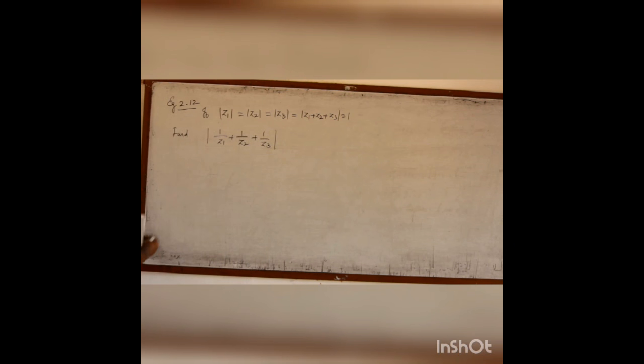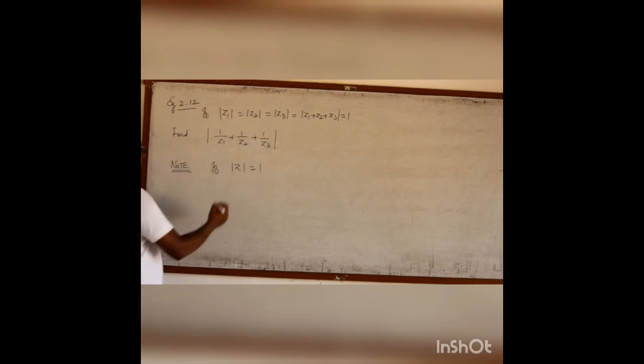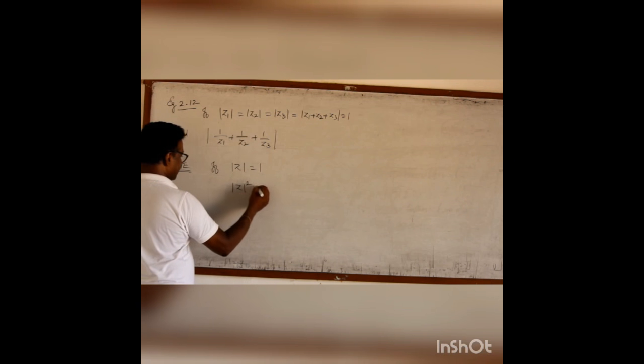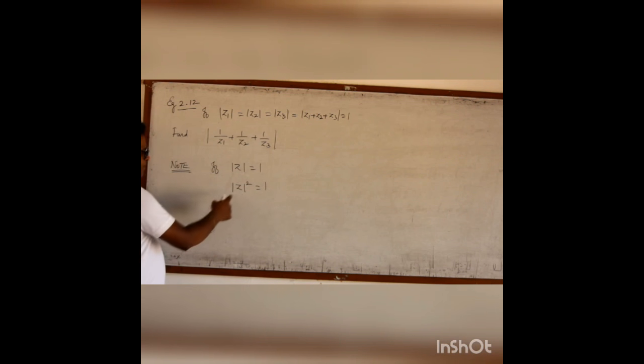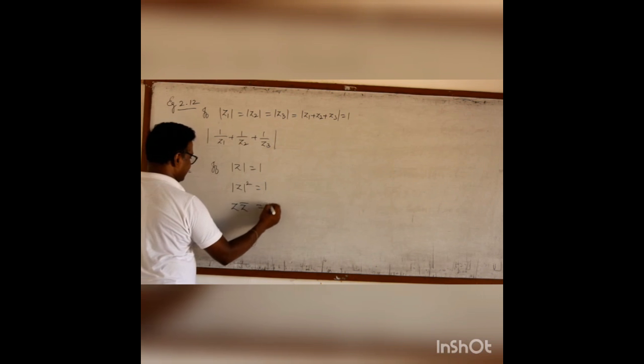Now, before going to this problem, we shall have a note. While doing the problem you don't need to derive this note, just remember: if modulus of Z is 1, then modulus of Z square is also 1. But we know modulus of Z square is Z into Z bar, equal to 1.